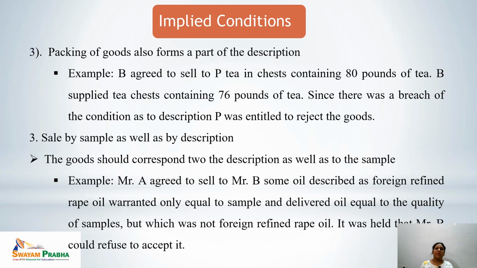Third point is sale by sample as well as by description. When there is a sale by sample as well as by description, both the condition of the sample as well as of description must be fulfilled. Let's see the example. Mr. A agreed to sell to Mr. B some oil described as foreign refined rape oil, warranted only equal to sample, and delivered oil equal to the quality of samples, but which was not foreign refined rape oil. It was held that Mr. B could refuse to accept it. That means the sample was okay, but what was described was not present here.